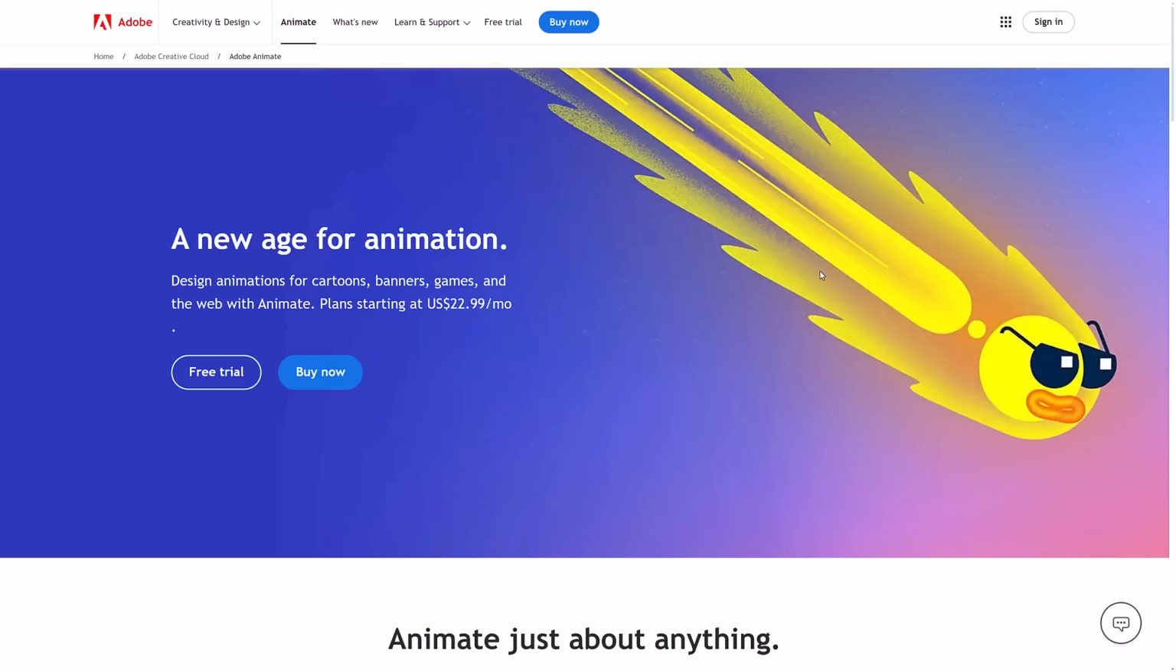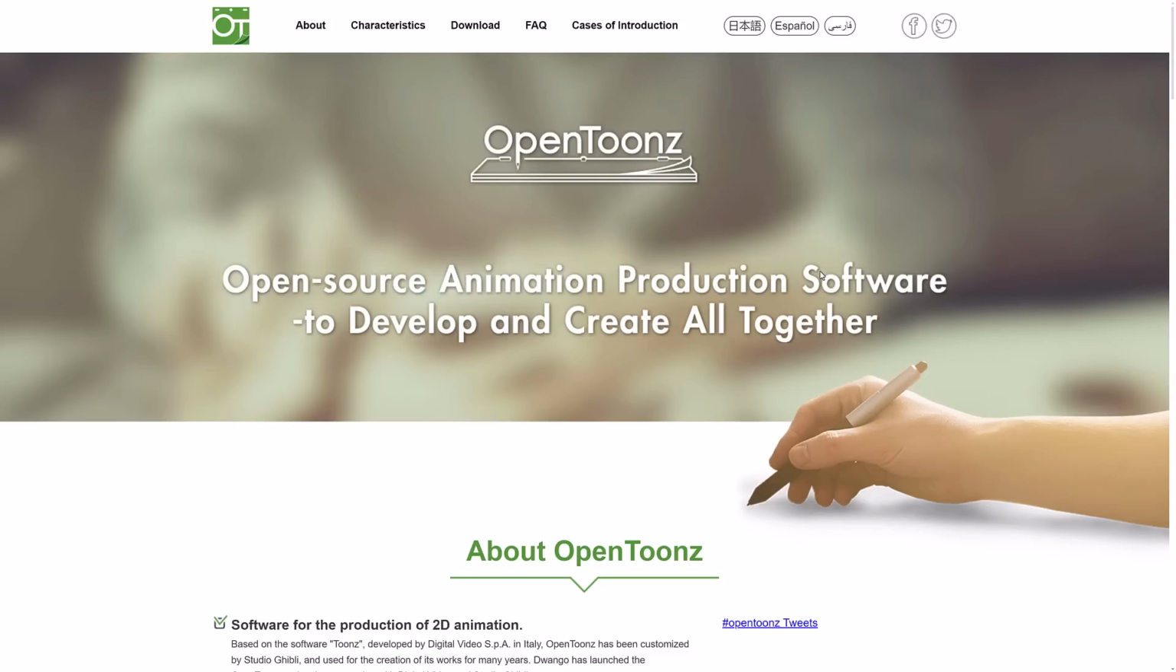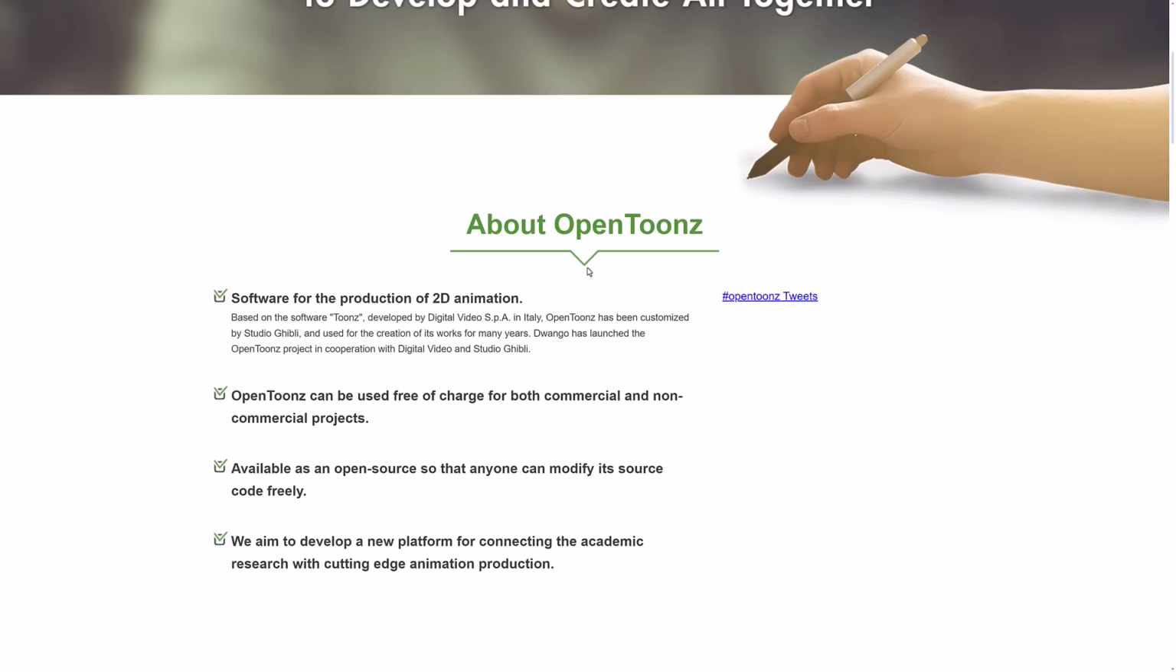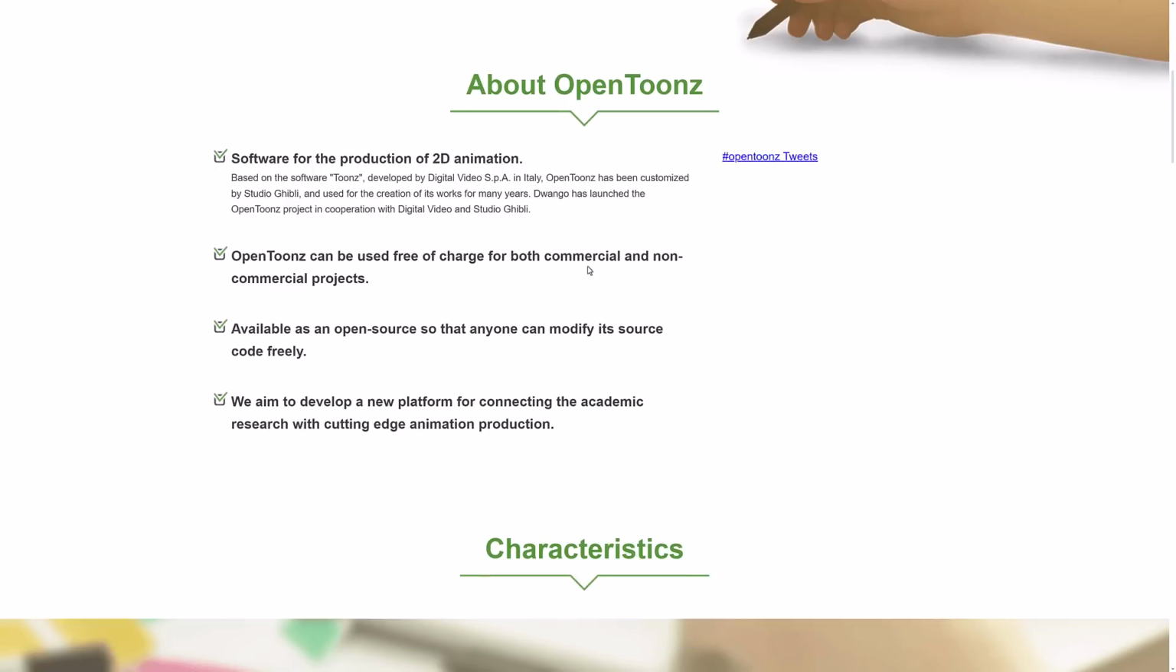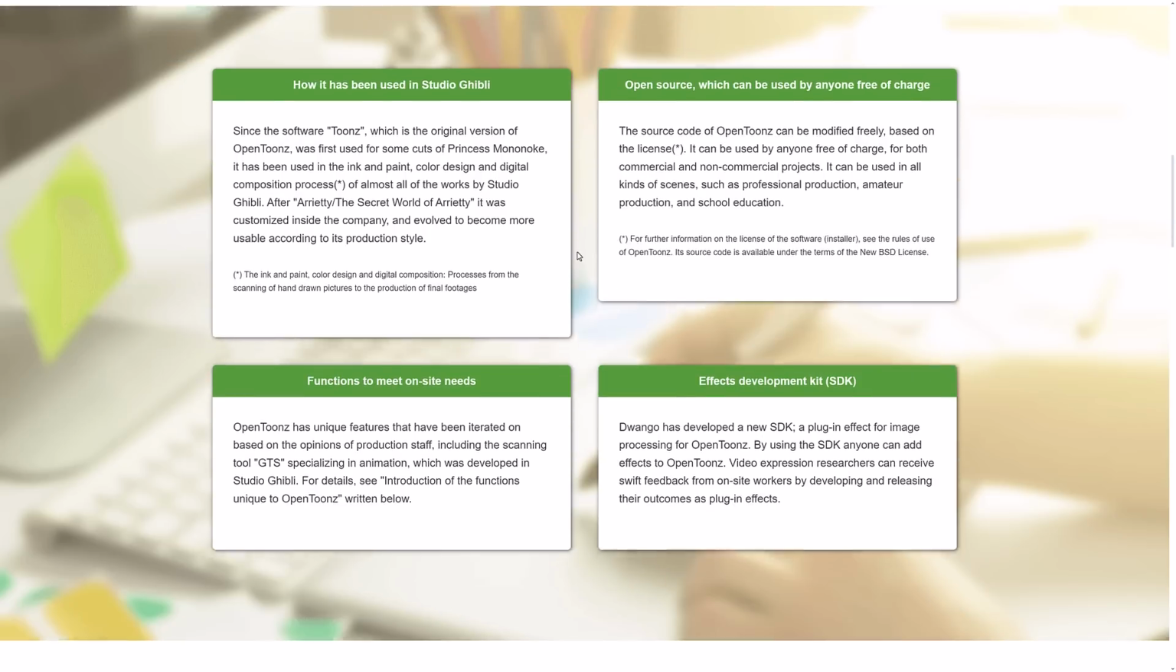And what do we have in terms of, if you're making animated websites, games, cartoons, that kind of stuff, you would potentially use Adobe Animate. Alternatives to Adobe Animate include OpenToons. OpenToons is an open source product based off of, well, it used to be called Toonz. This has actually been customized and used by Studio Ghibli for their works in the past. They still use it, to the best of my understanding.